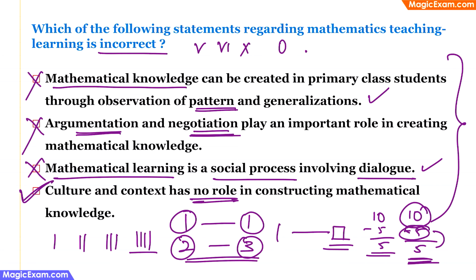Now, the way in which mathematical knowledge developed in ancient Rome, because of their culture and the context in which they were writing numbers, was different from how mathematical knowledge developed in India, where we were using 0 and decimal points. Therefore, culture and context has an important role in construction of mathematical knowledge. Therefore, if we are asked to identify which is incorrect, then if we say this has no role, then this will be an incorrect statement, and that is the answer here.